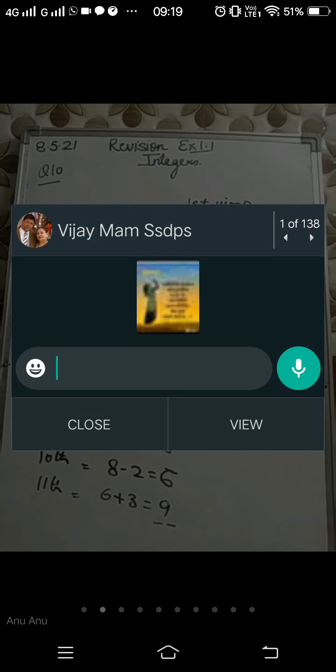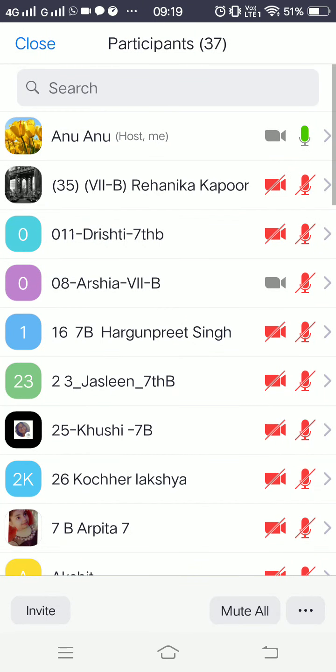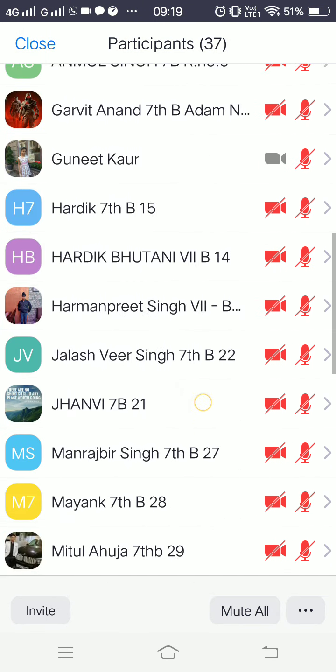Now let's start with the properties of integers. What do you mean by closure property? If you take two integers and the sum of two integers is again an integer, then you can say that addition is closed, or you can say that the closure property holds for addition.